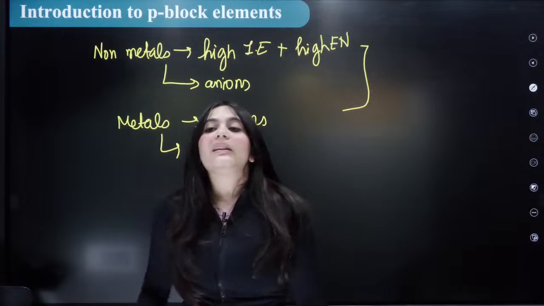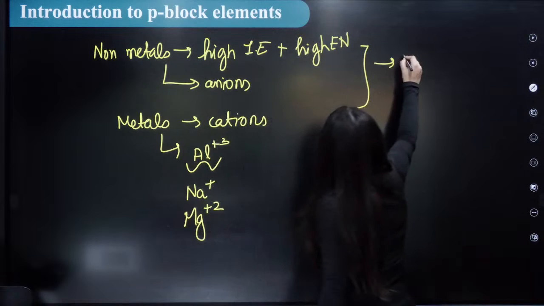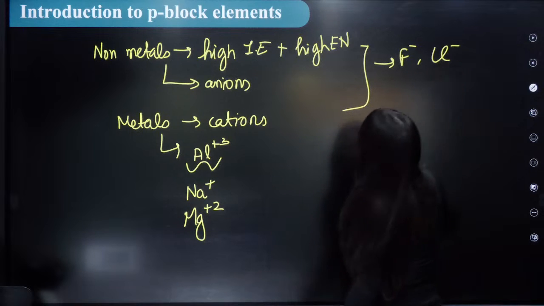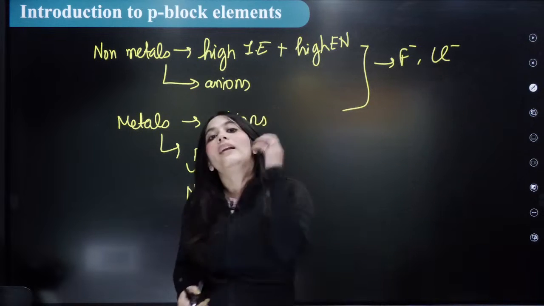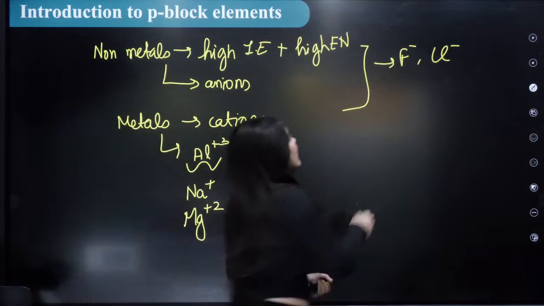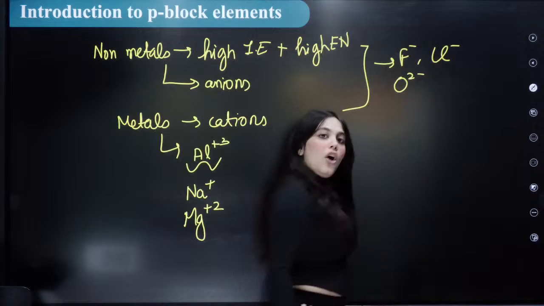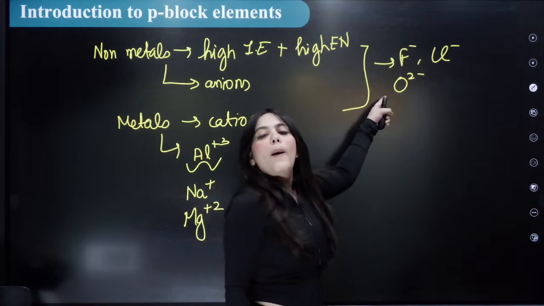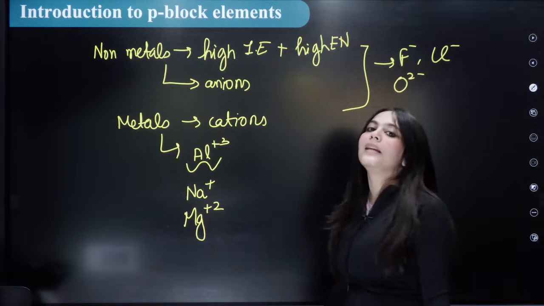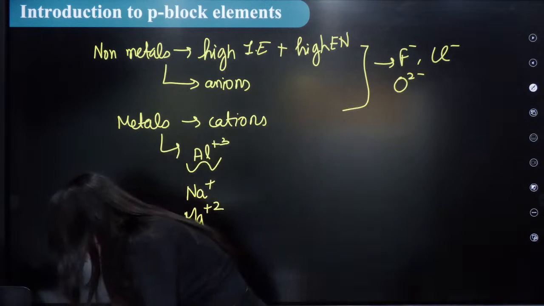And what are the non-metals? For example, fluorine is a non-metal. It forms an anion. Chlorine, which is a non-metal, forms an anion. So you can remember these things by remembering these kinds of examples, right? Similarly, oxygen is a non-metal. So non-metals form anions while metals form cations. You can understand them by these examples. Correct?